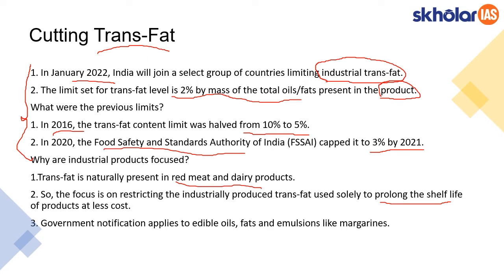If it is naturally present, it won't have much of a health impact like what happens in the case of industrially produced trans fat. And that is why the government notified about this application to edible oils, fats and emulsions like margarines. So this is why industrial trans fat is being targeted as of now.